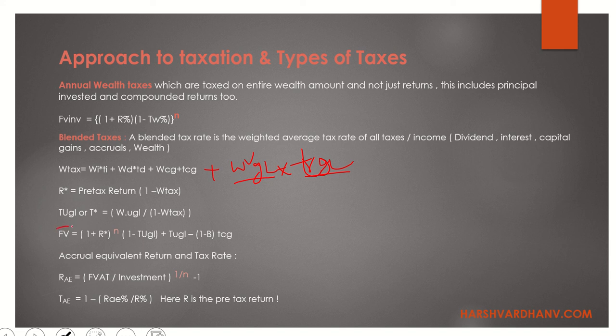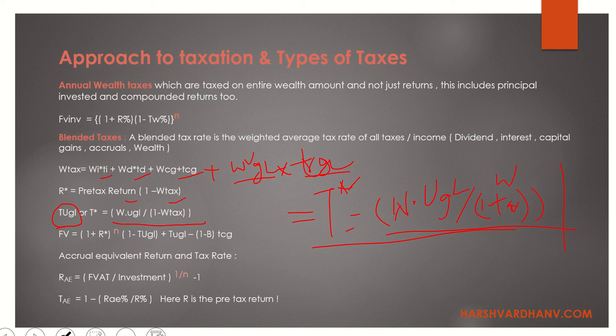So for that I am going to compute the taxes on the unrealized gain loss. What is the component which you have already considered in the weighted average tax? It is income, dividend and capital gain. What is the component which is not taken care of? It is the weight of the unrealized gain loss. Put that in the numerator. And what will it be divided by? By the tax rate, which does not consist of the unrealized gain loss, right? That is how you will get the tax. Simple maths formula. That is what is written over here. Weight of the unrealized gain loss over 1 minus tax.